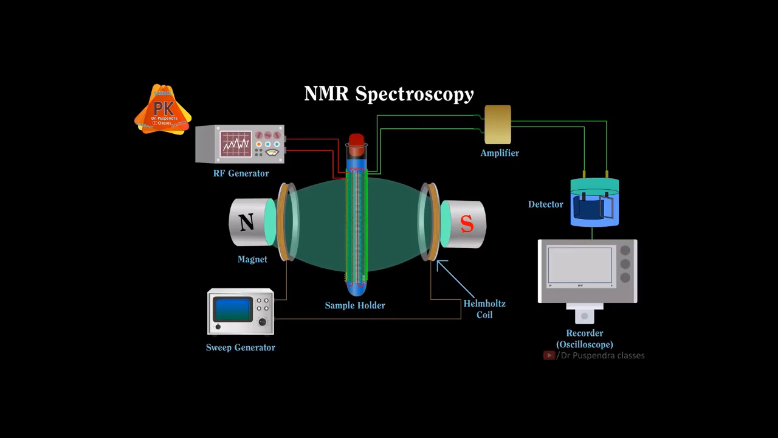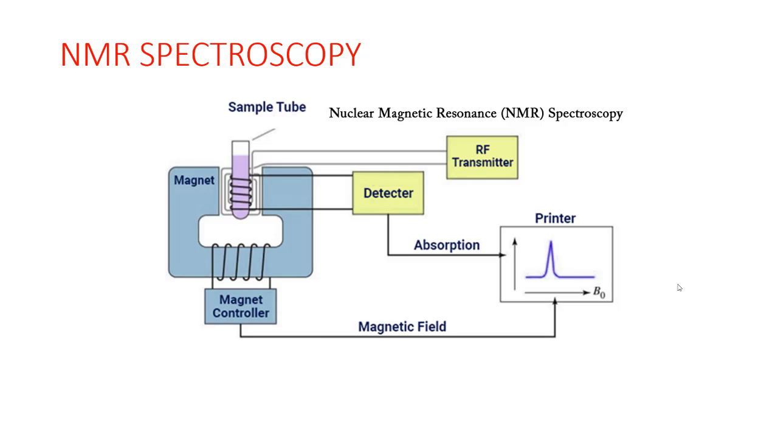When this resonance in the protons takes place, the receiver coil will receive the signal and pass it towards the amplifier. Then the amplifier will amplify the signal and it will go towards the detector, and finally the detector will pass the signal towards the recorder, and ultimately we will get the NMR signal. So this is the detail about instrumentation and working of NMR spectroscopy. So we have seen how this is working. Let's see the applications of NMR spectroscopy.